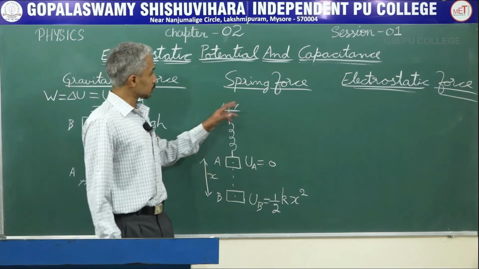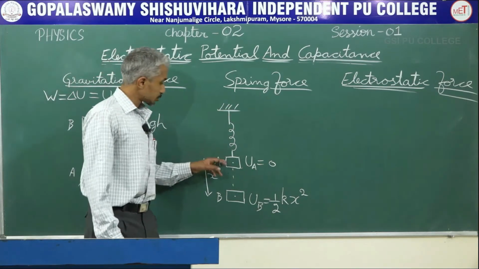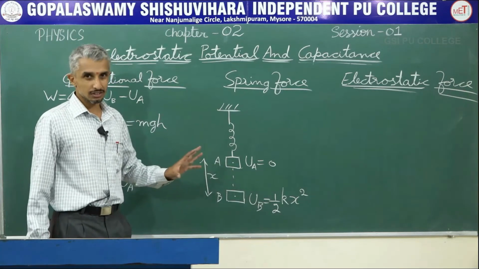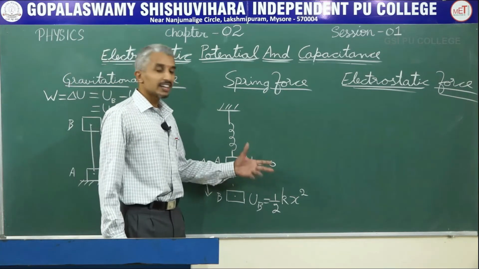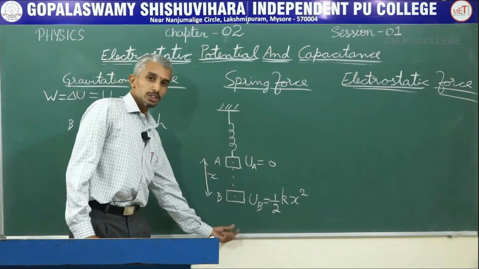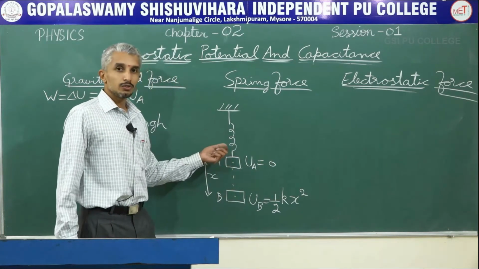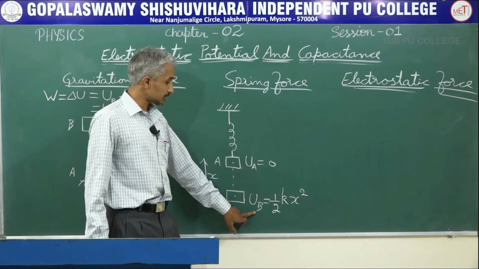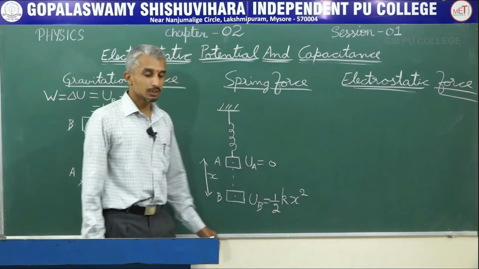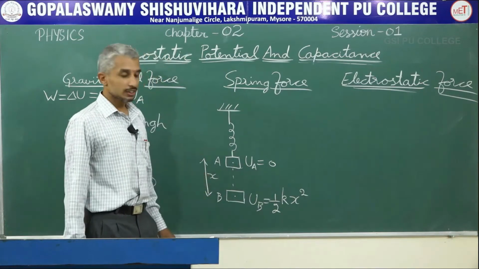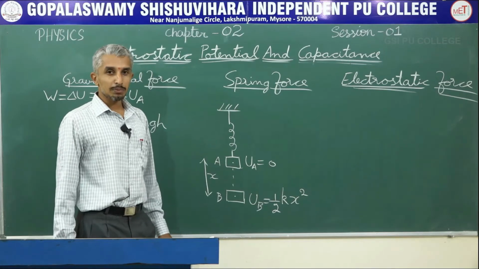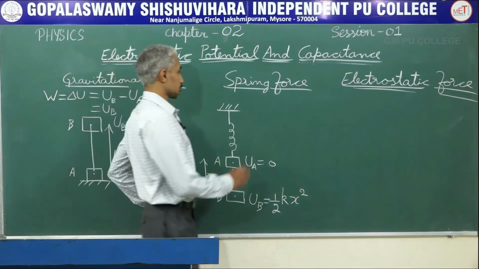Now we will come to spring. In a spring, when it is in equilibrium position or when it is at rest, then the potential energy is 0. If you pull the spring against the force of the spring, then it gains a potential energy. That potential energy is given by half kx square, where x is the amount of extension and k is called the spring constant.